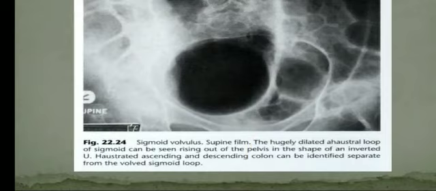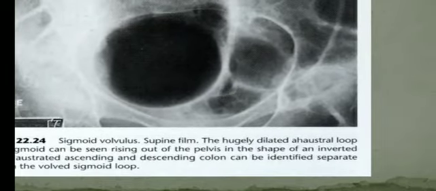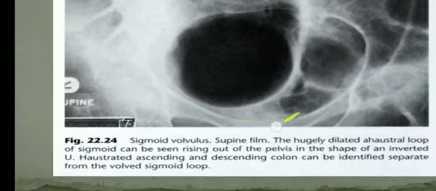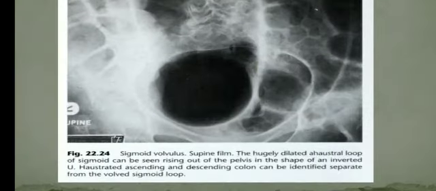So this is a sigmoid volvulus supine radiograph showing a hugely dilated ahaustral loop of bowel. It can be seen arising from the pelvis in the shape of an inverted U. So this is like the shape of an inverted U or a coffee bean type.